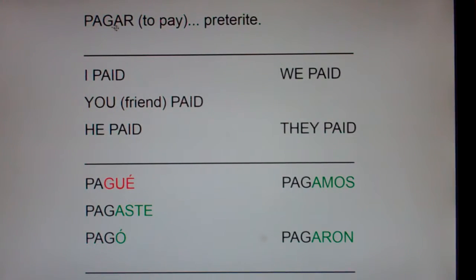So pagar, you chop off the gar and add gue. Now how am I going to remember that? Well, you know Garfield the cat? He visited the Flintstones in Bedrock and they had a gay old time. So, verbs that end in gar, in the preterite, the yo form is irregular. You chop off the gar and add gue. All right, that is pagar, to pay, in the preterite.